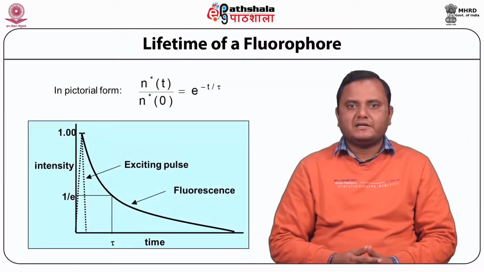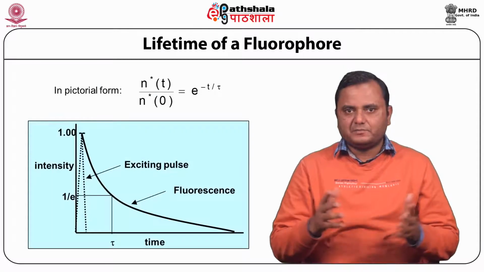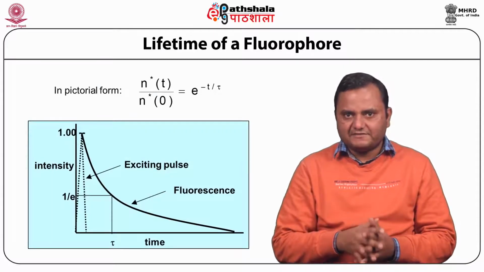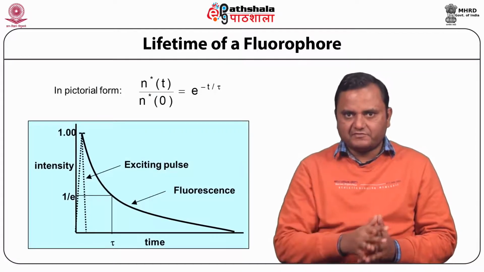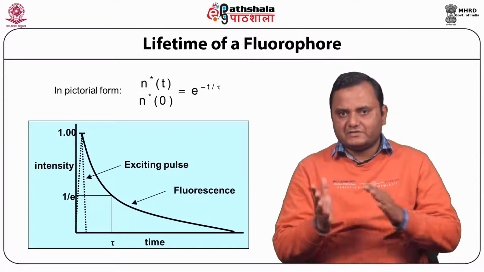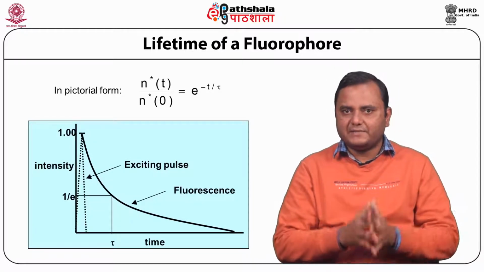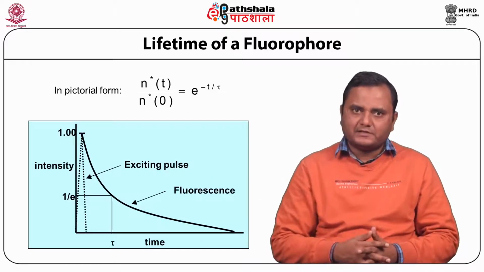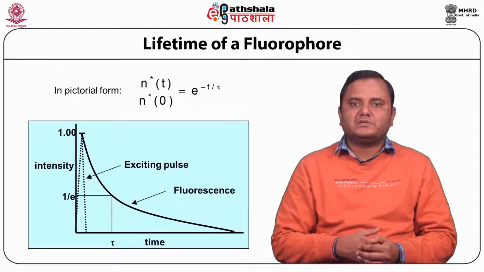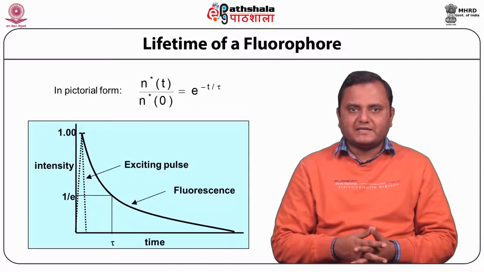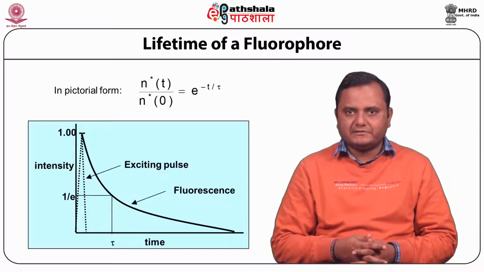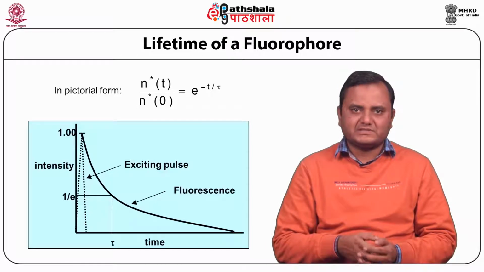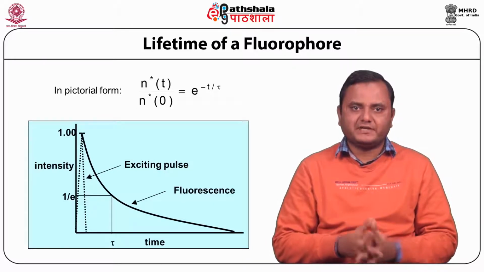You can see here in a graph, if you plot intensity versus time, you get this kind of curve, where excitation and fluorescence phenomena are time dependent over a very short time, giving this kind of plot. So knowledge of the fluorophore's excited state lifetime is crucial for quantitative interpretation of numerous fluorescence measurements such as quenching, polarization, and FRET.